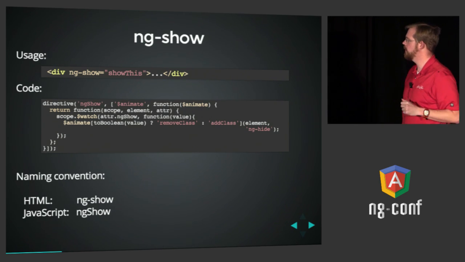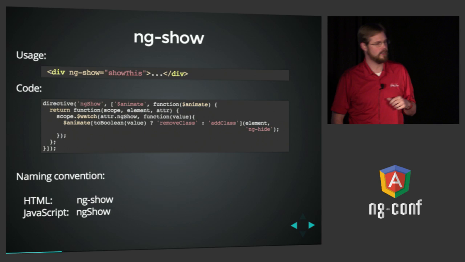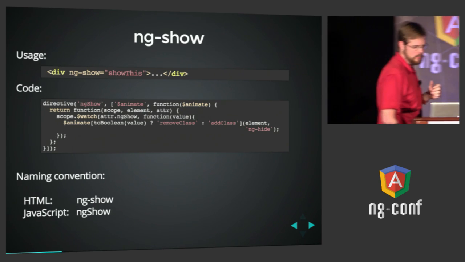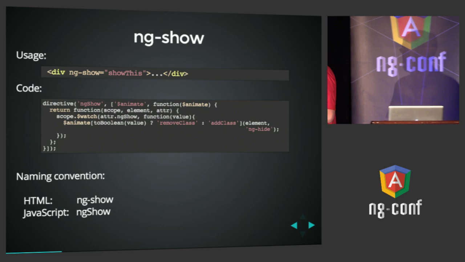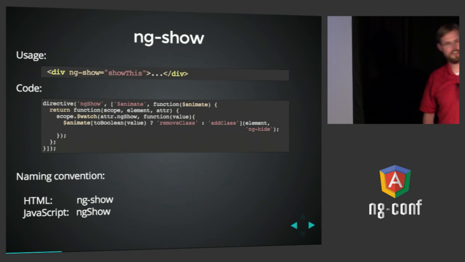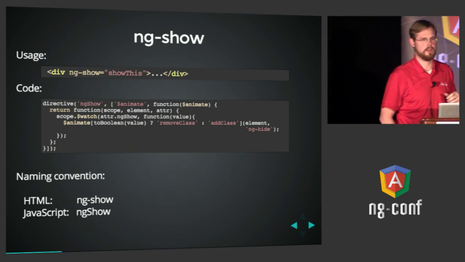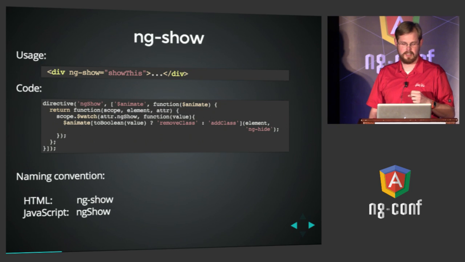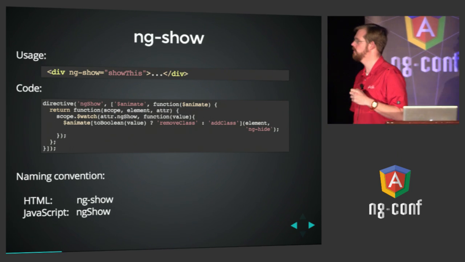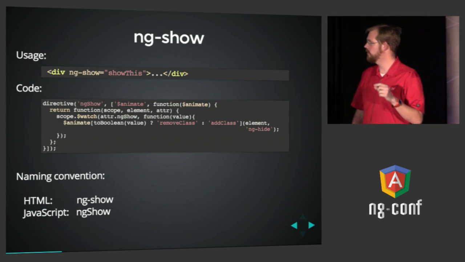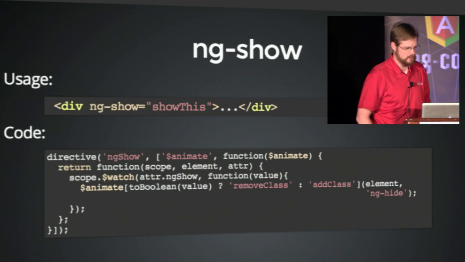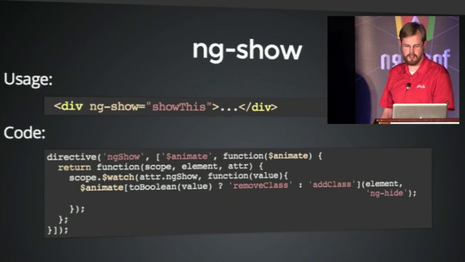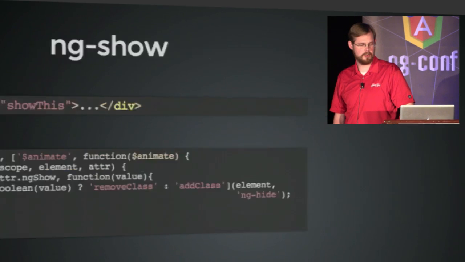But all it does is return a function that watches an attribute that you give it, and anytime that attribute becomes truthy, it removes a class from the element called ng-hide, and whenever it becomes falsy, it adds a class called ng-hide. And it's that simple. And then there's a CSS rule, of course, that will cause ng-hide to not display. Notice though the naming here, when you name a directive in JavaScript, you use camel case, ng, capital S, show. But in HTML, you use it with a hyphen. So that's normalized names for directives in the JavaScript. Just keep that in mind as you look at the code here.